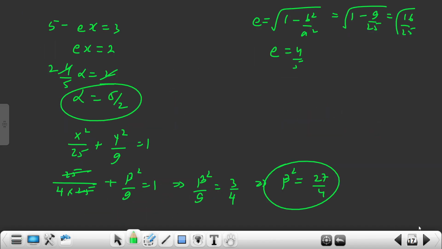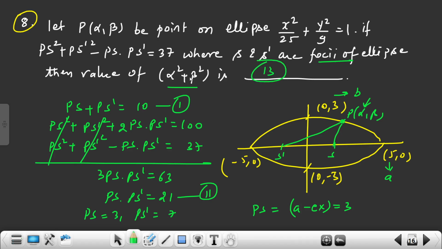So now what we have to find is alpha square plus beta square. This is 25 by 4 plus 27 by 4, and that is 52 by 4. So what is my final answer? My final answer is 13.